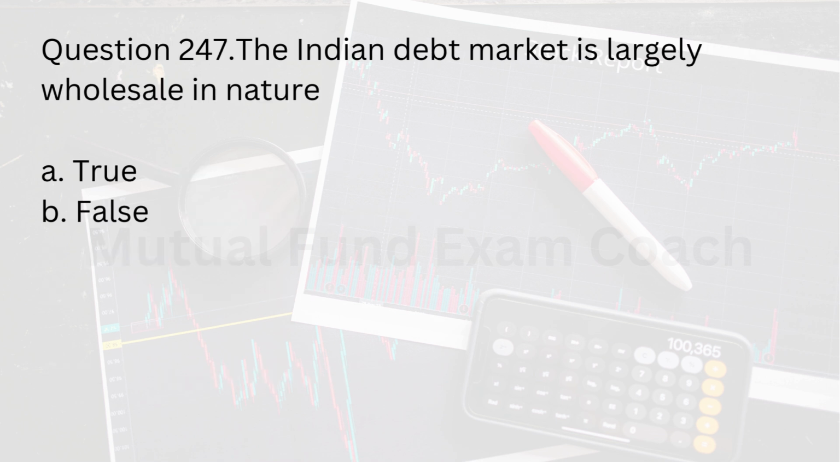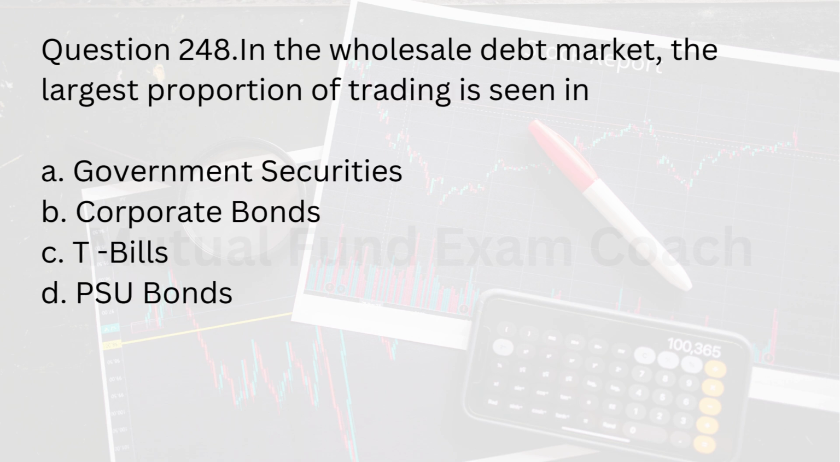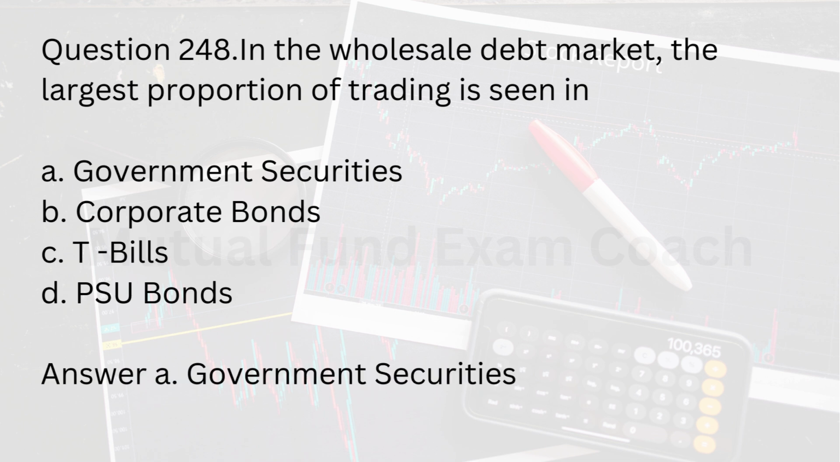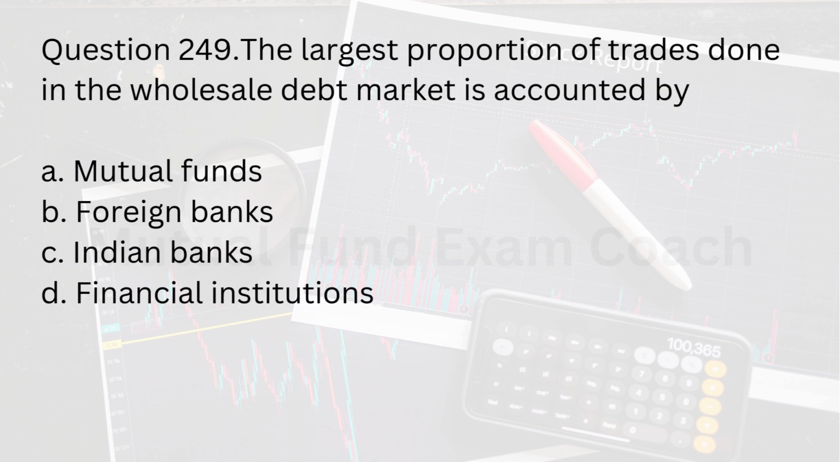Question 247. The Indian debt market is largely wholesale in nature. A. True. B. False. Answer A. True. Question 248. In the wholesale debt market, the largest proportion of trading is seen in A. Government securities. B. Corporate bonds. C. T-bills. D. PSU bonds. Answer A. Government securities.